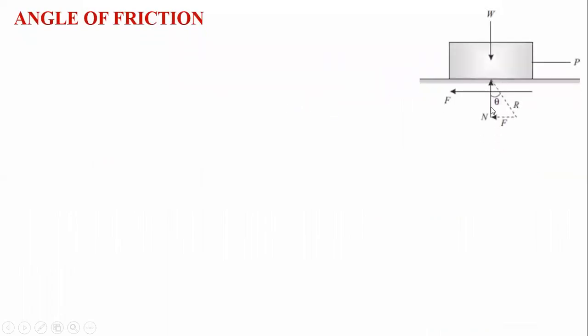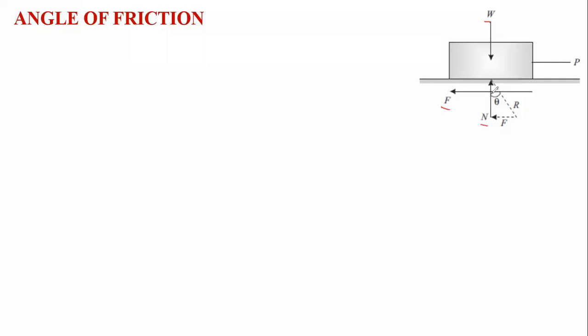Angle of friction. Now if you see over here, to oppose this P force, the friction force is developing. To oppose this self weight, normal reaction is developing.